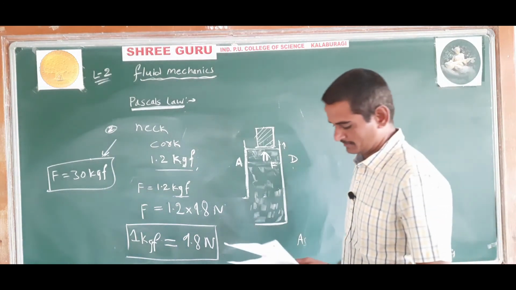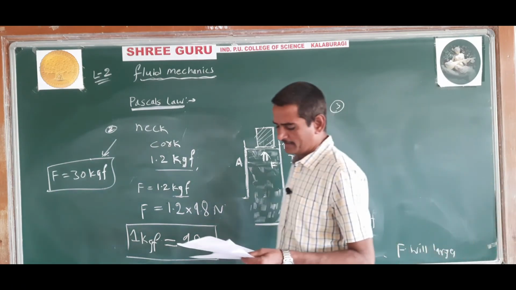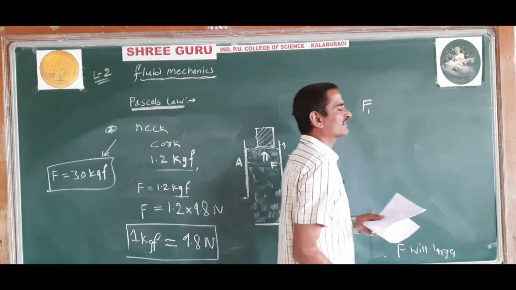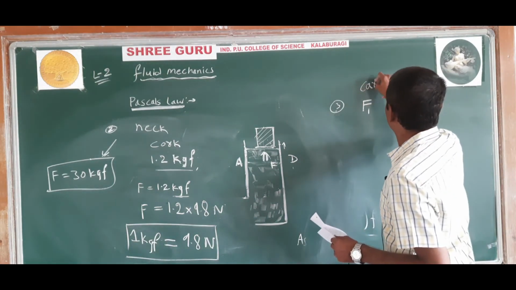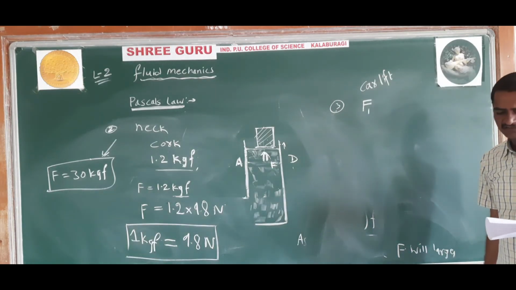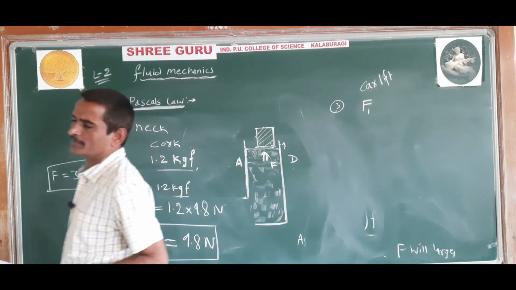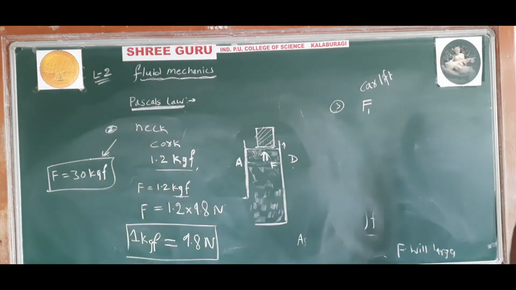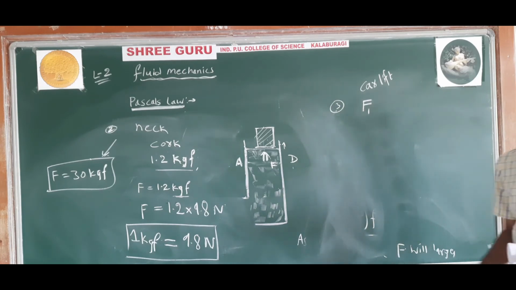Okay. In a car lift, compressed air exerts a force F1, capital F1, on a small piston having a radius of 5 centimeter.